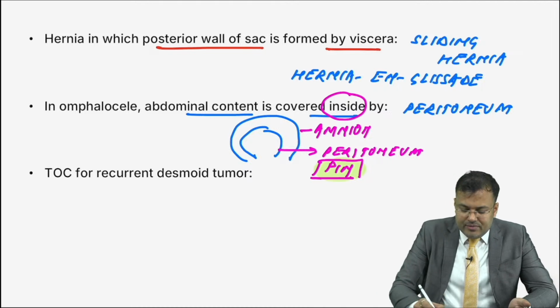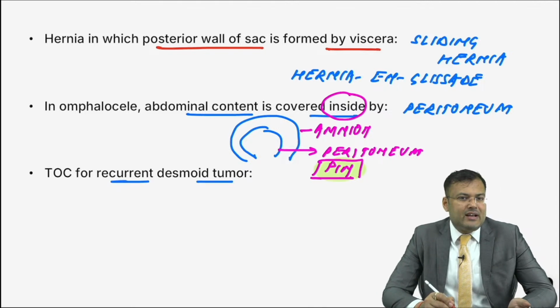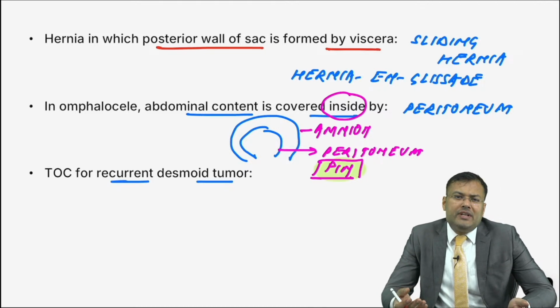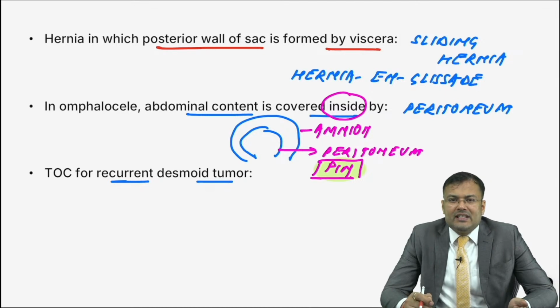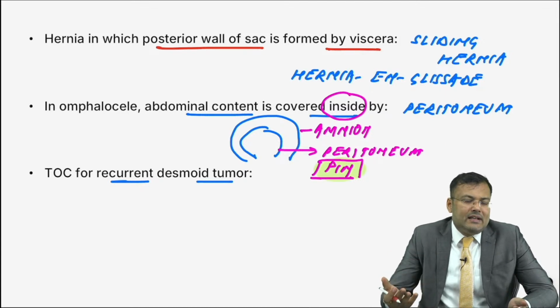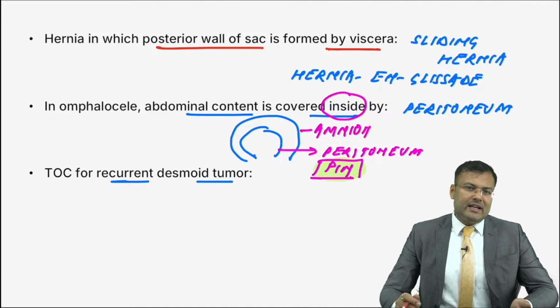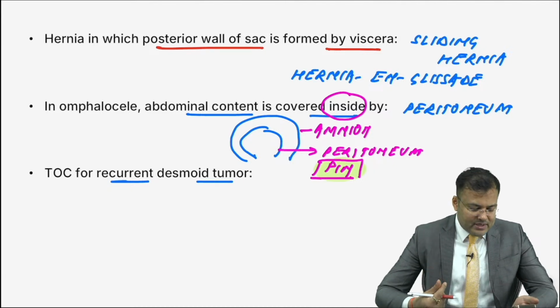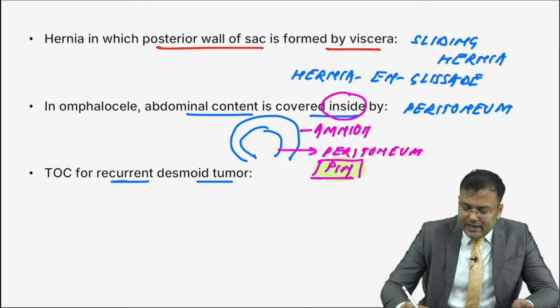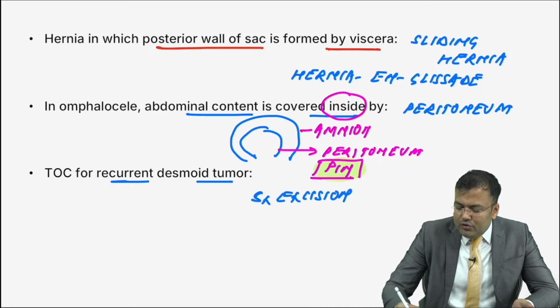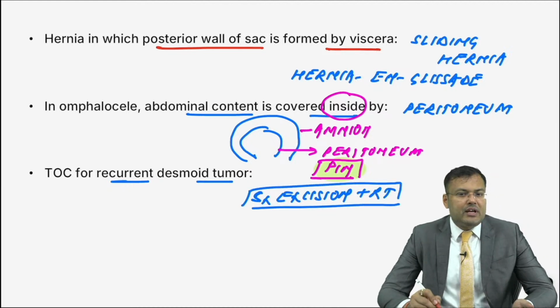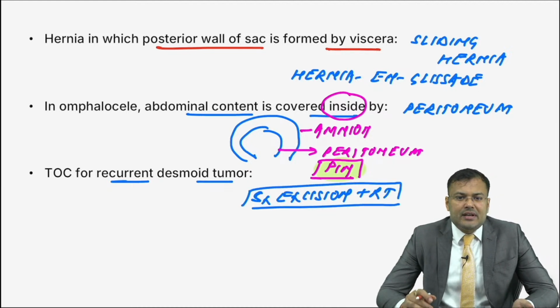Next, what is the treatment of choice for recurrent desmoid tumor? For desmoid tumor, it's a mesenchymal tumor. We go for surgical excision, wide local excision. But if it's recurrent, to prevent the recurrence, what should be done? Radiotherapy. So we go for surgical excision plus radiotherapy. Not only excision, we have to give radiotherapy also. That's the treatment of choice for recurrent desmoid tumor.